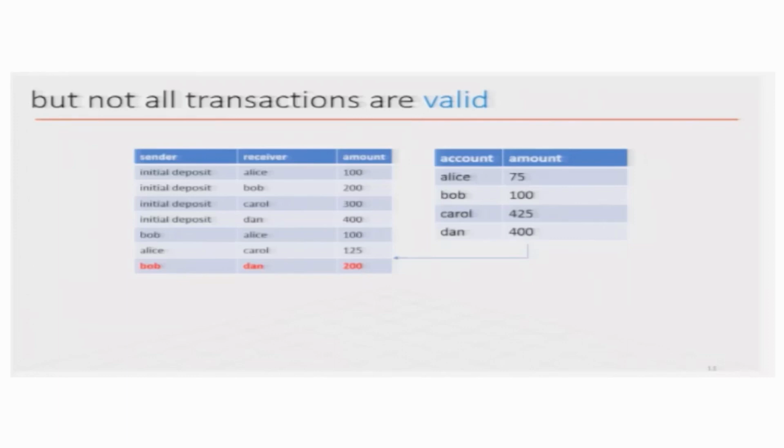Now, when I try to do a transaction, we spoke about that in the earlier lectures, that not all transactions are valid. For example, suppose at this point Bob wants to give Dan 200, but Bob has an amount of 100 after all the transactions he has made earlier. So, if he tries to give 200 to somebody like Dan, then that transaction will not be valid, because he does not have 200 at this point.